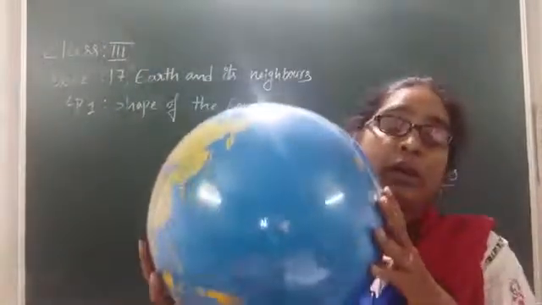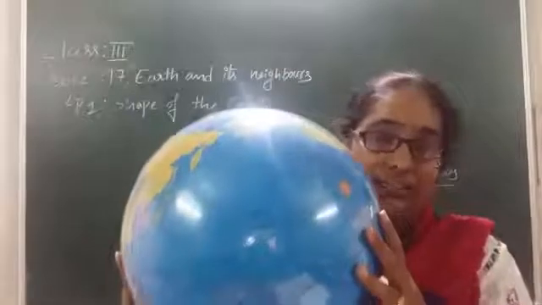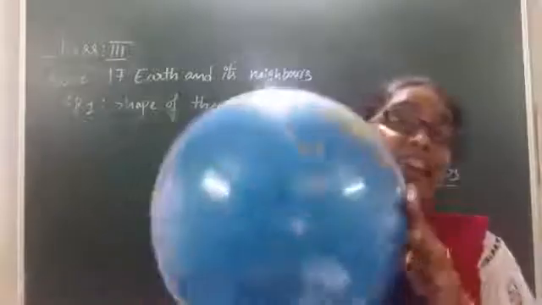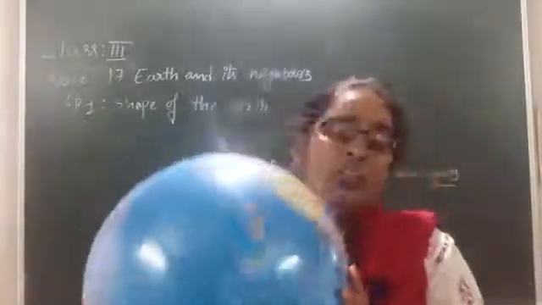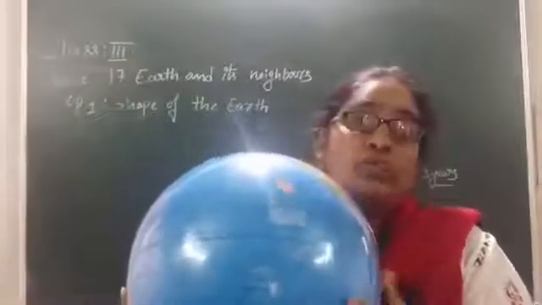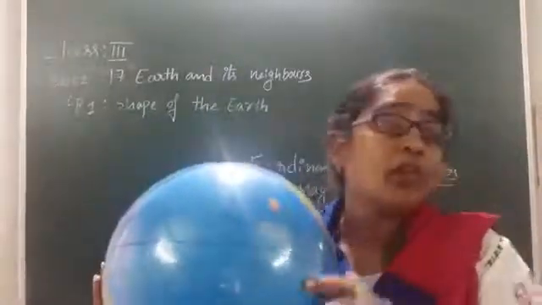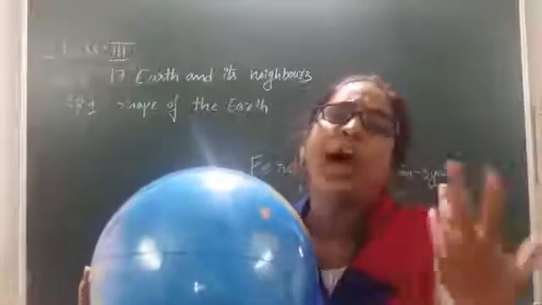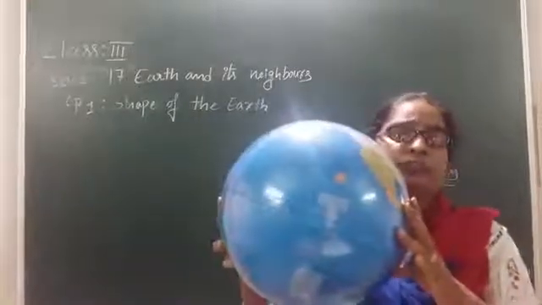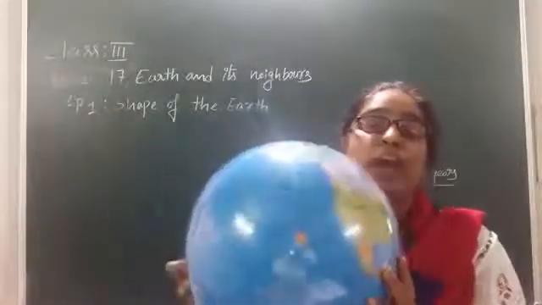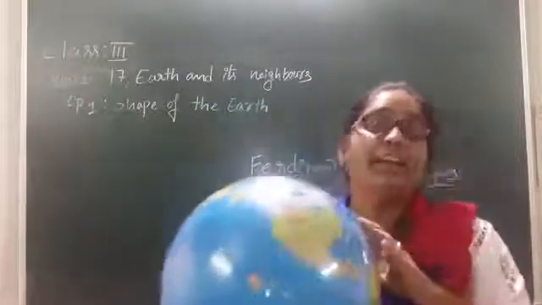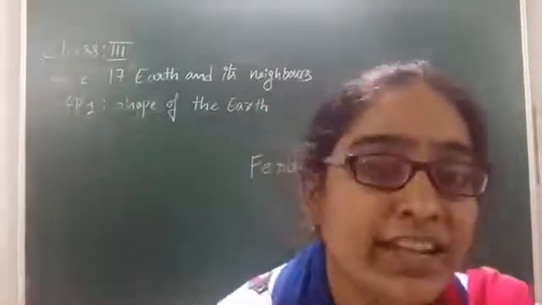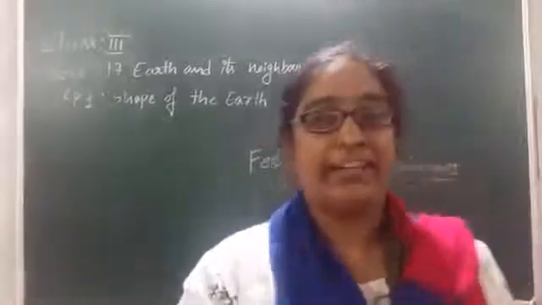And what I said is that a globe is a true representation of the earth, right? So that's why we can say the globe is a round shape, because we can't find any edges on this globe. But now you have got a question. Definitely you will get a question. What is the question about? Who has proved that earth is in a round shape? Who is that person who has found out that earth is in a round shape and it has no edges? So I am going to tell who that person is. Here is a scientist, we call him Ferdinand Magellan. What is that name?